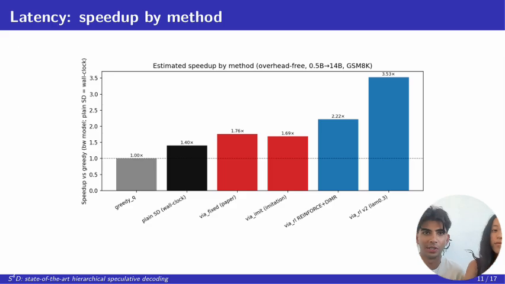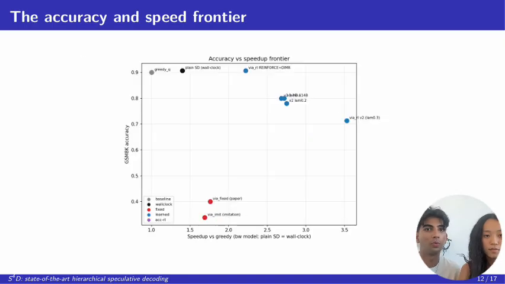Same story as latency. Greedy is the 1 times baseline, and the learned gate is the fastest of all the routing methods. This one plot is the whole story though. Accuracy on the vertical axis, speed on the horizontal. The hand-tuned methods are slow and accurate, and they're completely dominated on both axes. One mechanism, a fixed cutoff, is forced to do 2 jobs it can't do together. It overescalates routine tokens, which makes it slow. However, dial it towards accuracy and you get around 0.80, or towards speed, and you get 10 times fewer expensive calls.